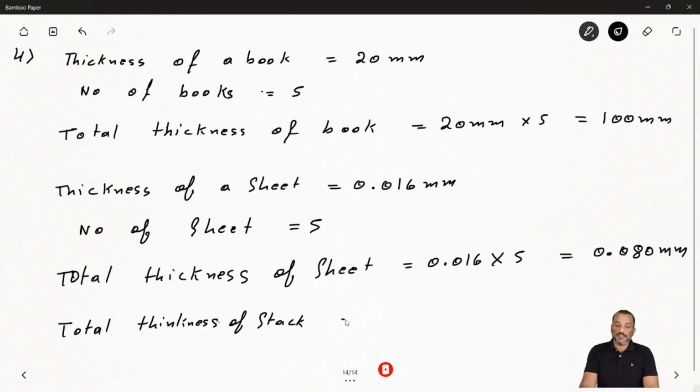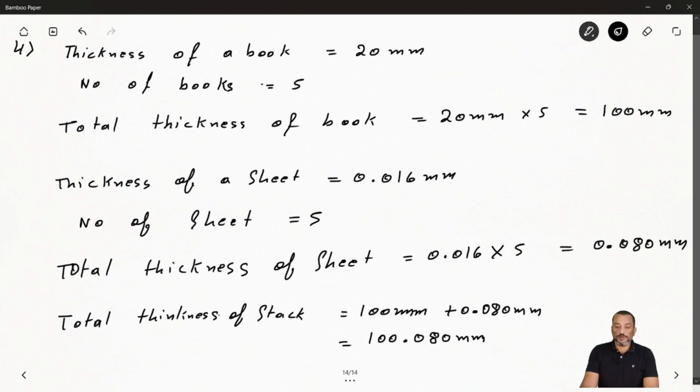So we can say that is 100 millimeter plus 0.08 millimeter. Okay, so we can say this total thickness of this stack you will get 100.080 millimeter.